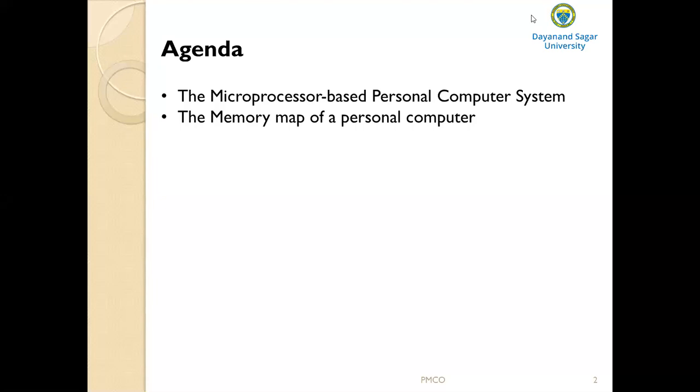Can you name some 4-bit microprocessor? Which is the first 4-bit microprocessor? Microprocessor number 4004 is the first 4-bit microprocessor introduced by the Intel Corporation in 1971.